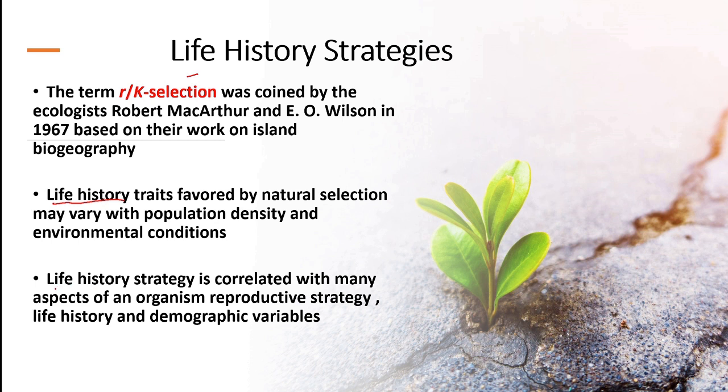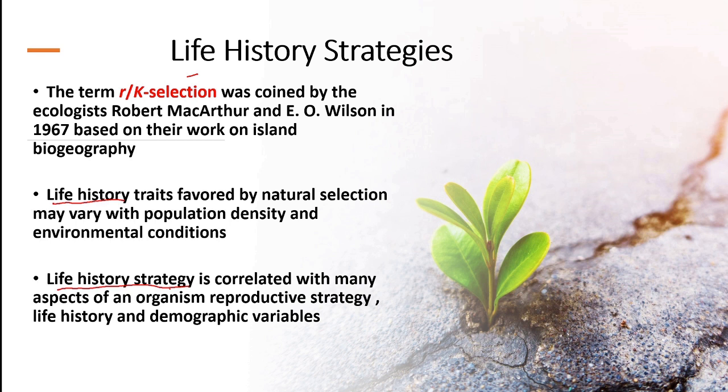Now the second terminology is life history strategy. Life history strategy traits include factors such as number, size and sex ratio of offspring, timing of reproduction, age and size at maturity, growth pattern, longevity.